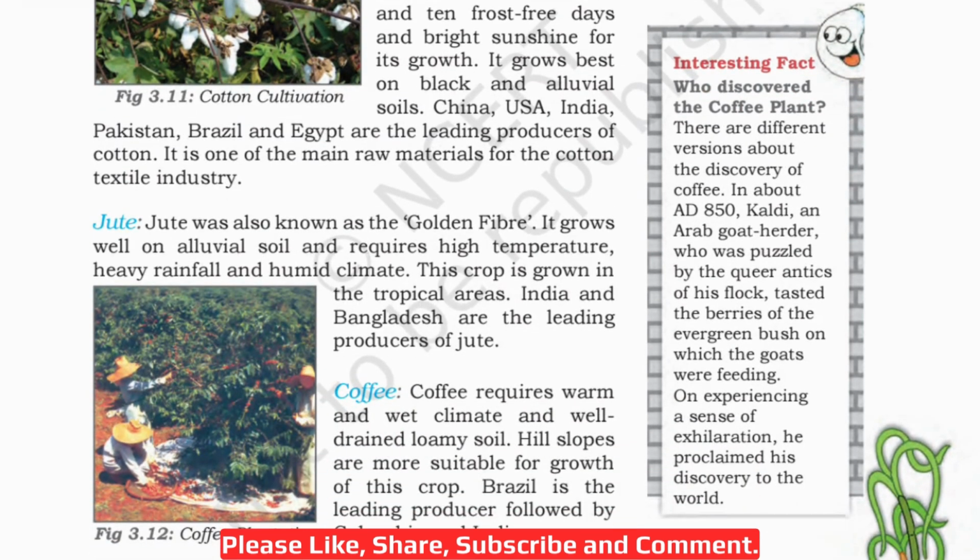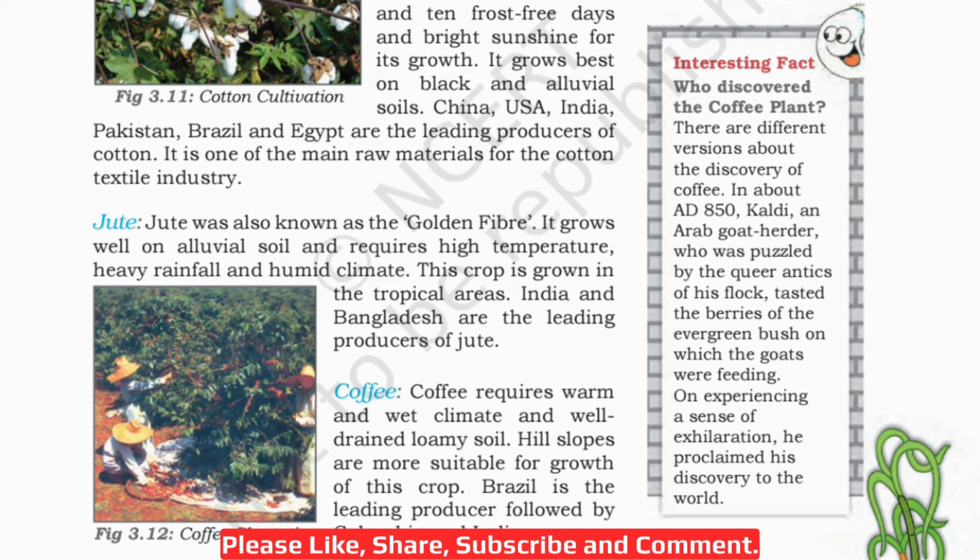Okay. Then jute. Jute was also known as golden fiber because of its color. It grows well on alluvial soil and requires high temperature, heavy rainfall, and humid climate. This crop is grown in the tropical areas. India and Bangladesh are the leading producers of jute.